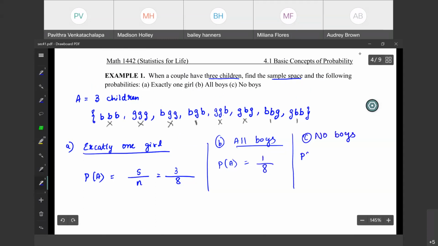What are the chances? It's the same, because here there are boys, so this cannot be the answer. Here could be the answer because there are no boys. That is what we need. If you see all the rest of the examples, it is a no. So the answer is 1. There is only one way we can get that, divided by the total number of ways.